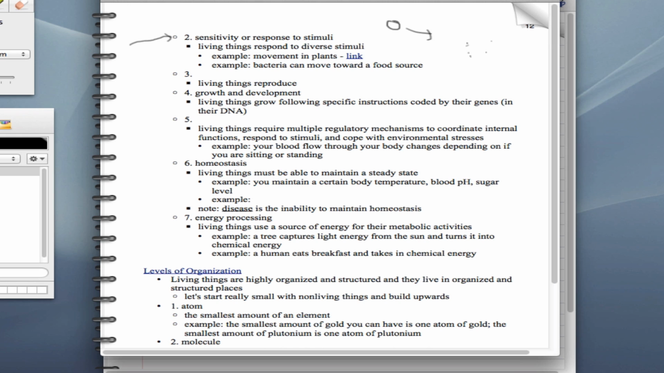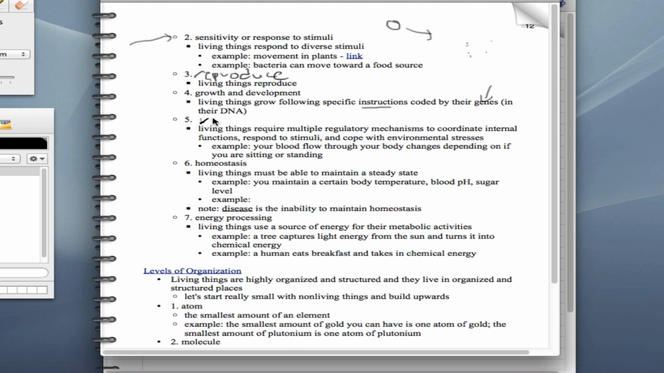Number 3, the third thing that all living things need is the ability to reproduce. Living things reproduce. It's as simple as that. Every living thing is capable of passing its genes, passing on its DNA to another generation. Number 4, growth and development. All living things grow and they develop over the course of their lifetimes. They follow specific instructions that are encoded in their genes inside of their DNA.